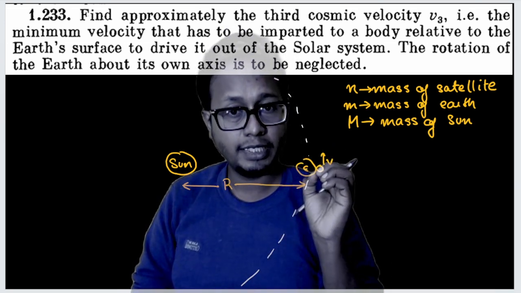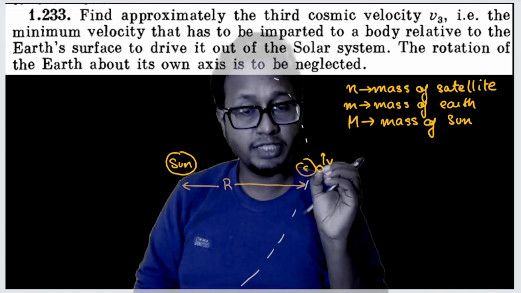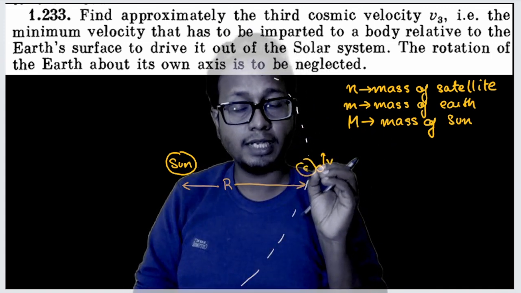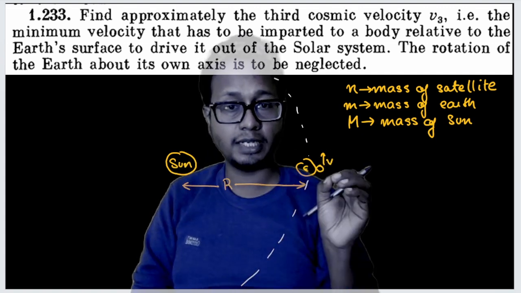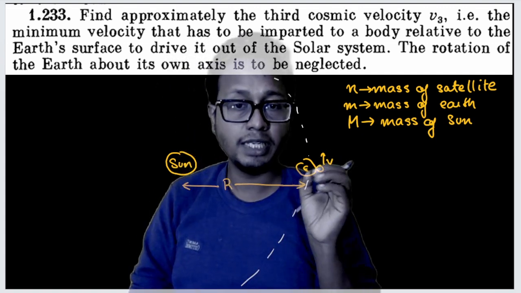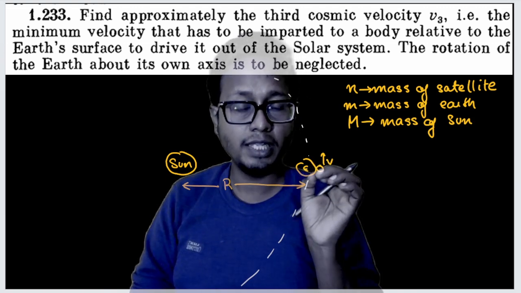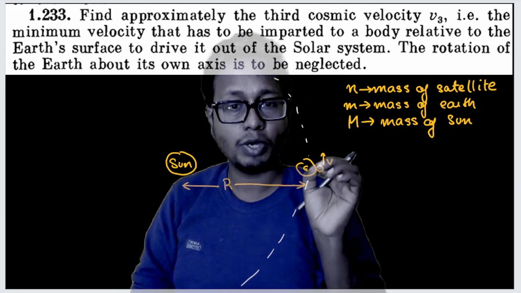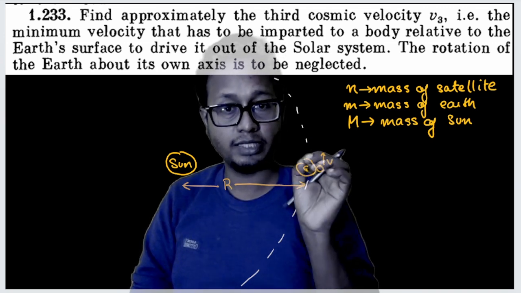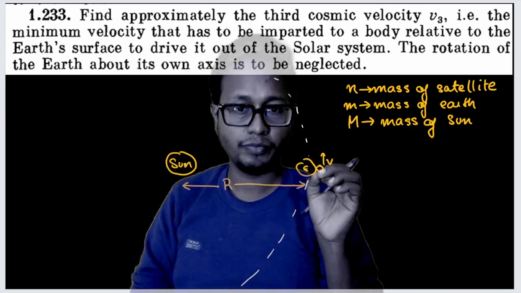Now this satellite is launched with velocity v. I don't know the value of velocity v, but that velocity v is sufficiently high such that this satellite has to escape the solar system, or escape the gravitational influence of the sun. Understood? Initially, the satellite was stationary on top of Earth, sitting on the surface of Earth. Finally, as soon as I give it some velocity, what will happen? This velocity is supposed to take this satellite away from the sun's influence, or away from the solar system.